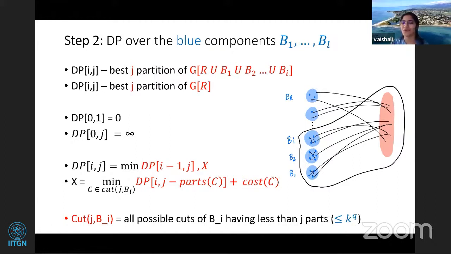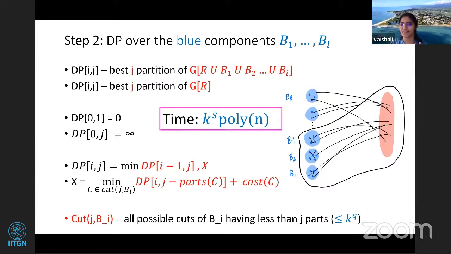Now, what will be the runtime? If you just assume that q is s, because you care about order (s, s) unbreakable graphs, then it'll just be k^s times a polynomial, right? Now combining this, what algorithm do you have? The coloring took 2^(s+q) time, which is 2^O(s) time, and this takes k^O(s) time. So this is just a k^O(s) algorithm. Okay, so now we have this k^s or s^s algorithm.